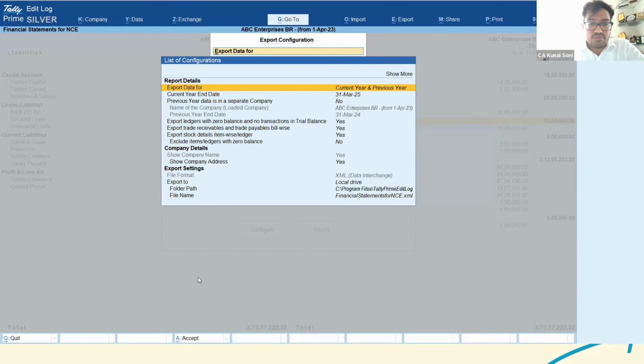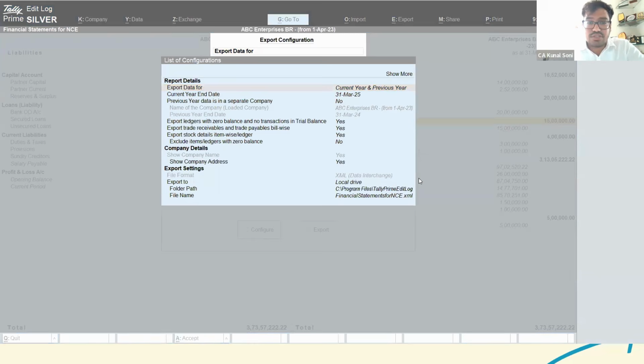Okay. Again, which version of Excel is required? So 2016 and above. And in Tally, can I export the profit and loss and balance sheet in vertical format for tax audit clients? So see, this particular option, you directly cannot export it from Tally itself. What you could do is export the XML file from Tally, import that XML in this Excel utility, and from that you could export the data.